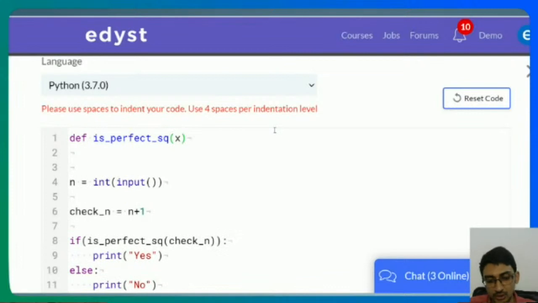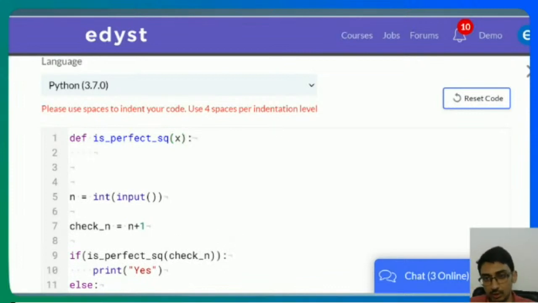So I'll define a function which will check if this x is a perfect square or not, right? So this is how you guys can all do it, for any language basically.